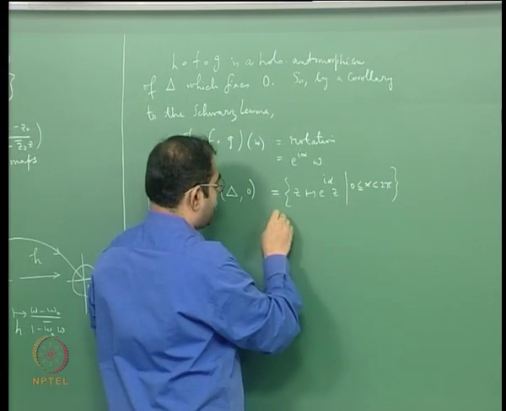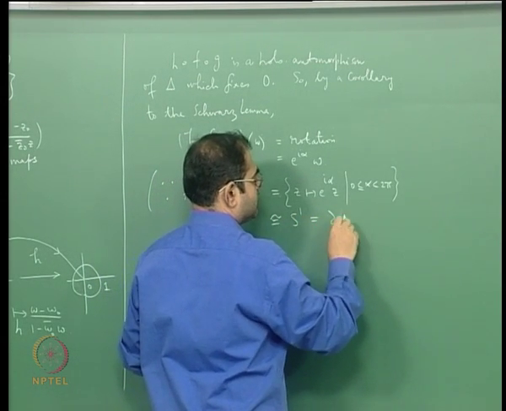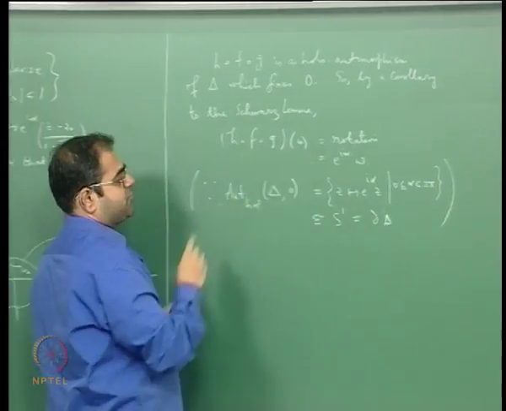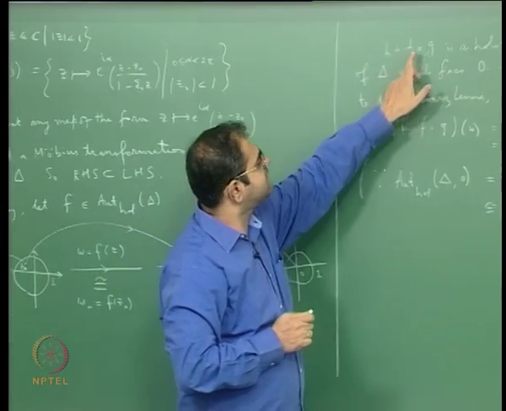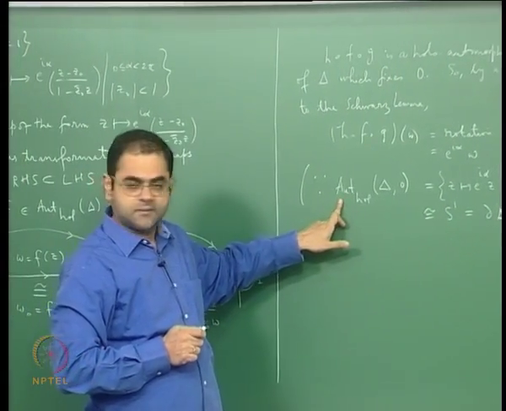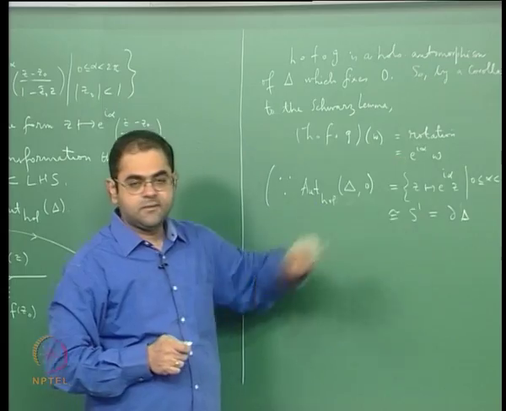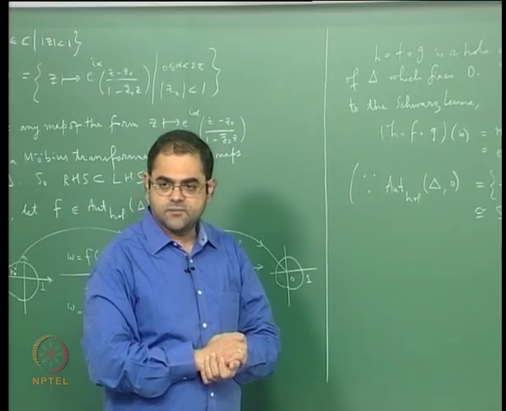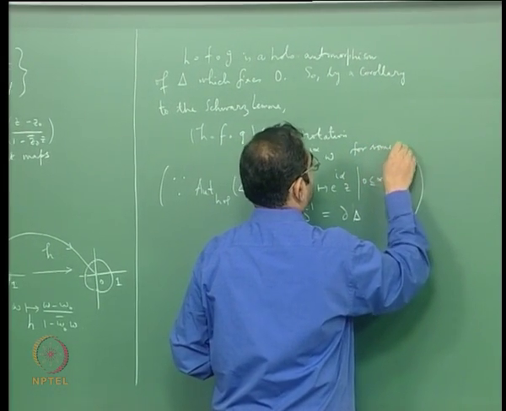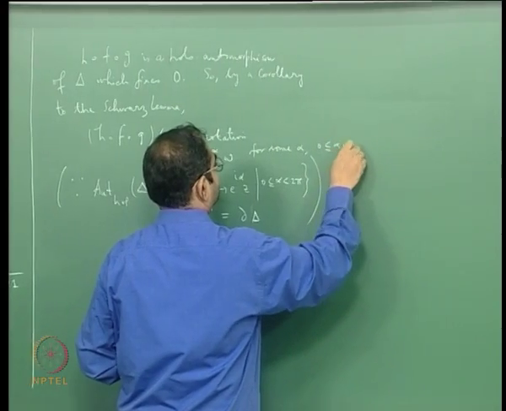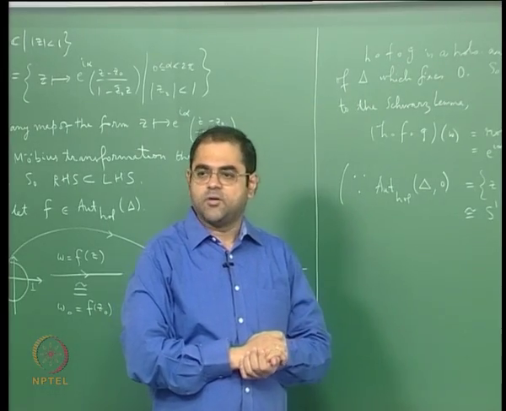This is identified with S1, which is the boundary of the unit disk. We have already seen this, and this is what I am using here. So H circle F circle G is an element here, therefore it is a rotation. It is just the variable multiplied by e power i alpha for some alpha with 0 less than or equal to alpha less than 2 pi. Of course alpha is just an angle and you have to read it mod 2 pi.